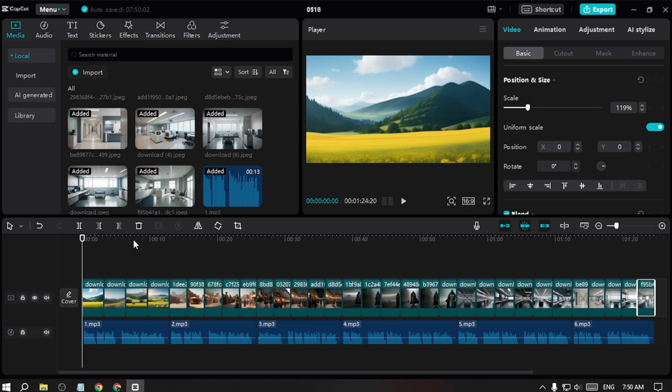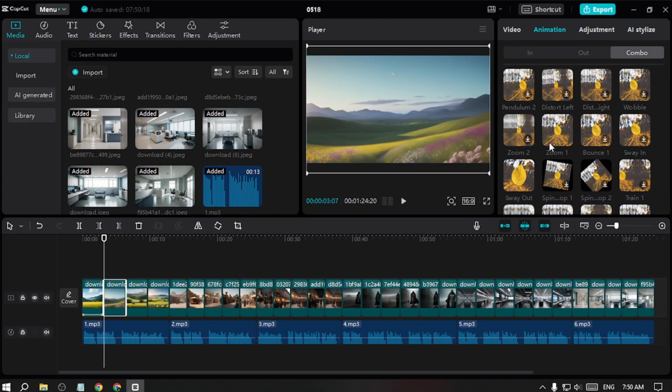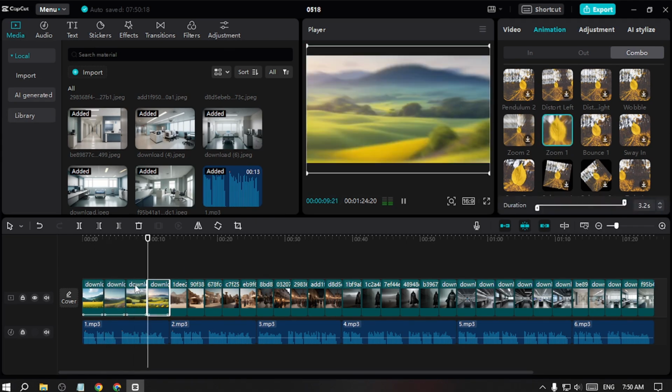So I'll add animations to all the images like this. I'll go with zoom 1, this is super cool. So that's how I will add the zoom animation to every image.